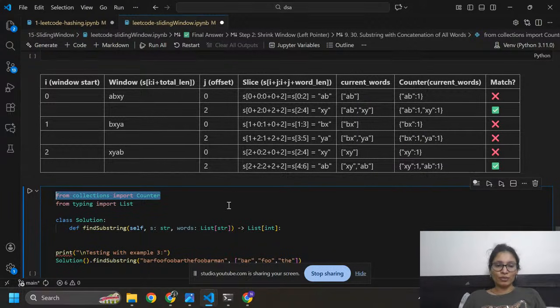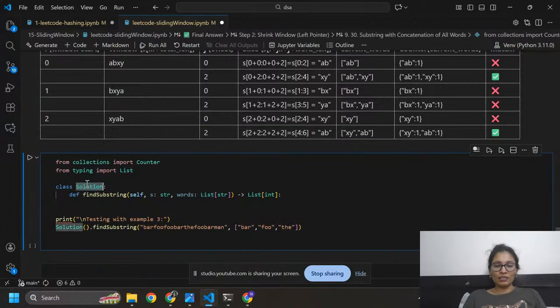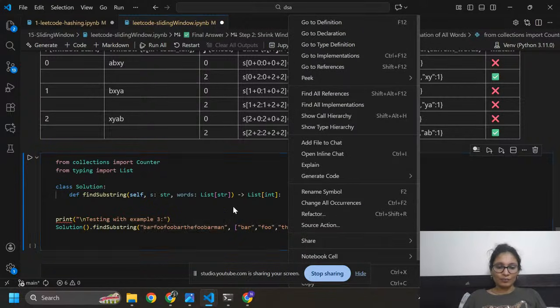So it will give you the frequency. From typing, I'm going to import List so that we can use a list. This is the class and this is the function name. These are the parameters: self, s for string. This is our string, and these are the words. Output should be a list of integers.